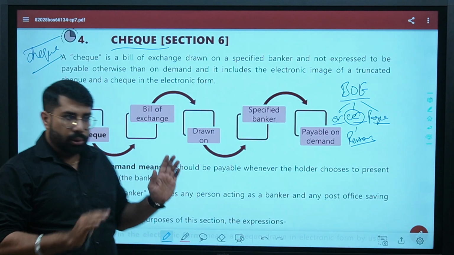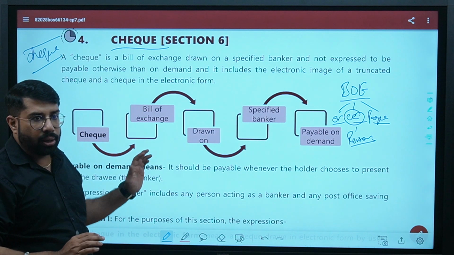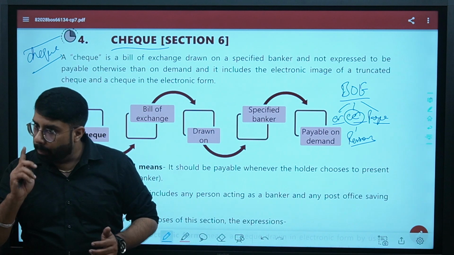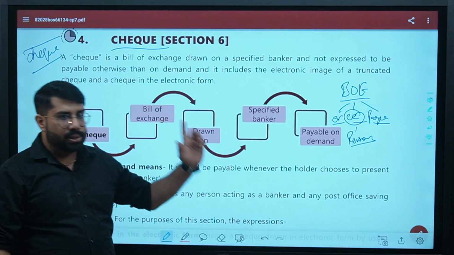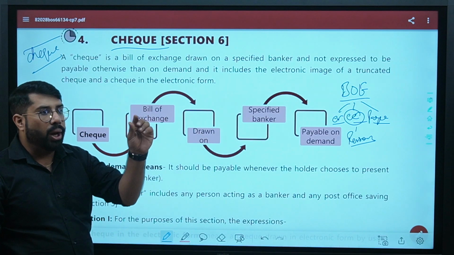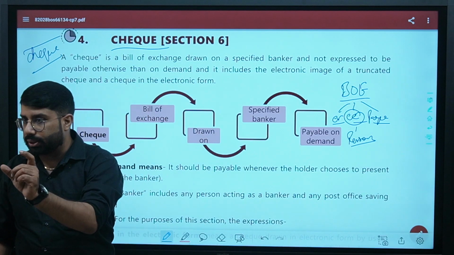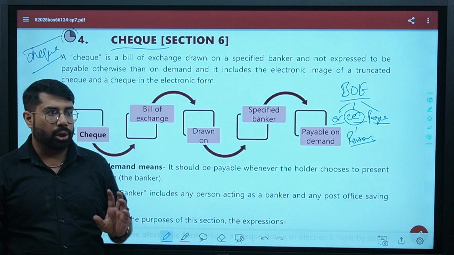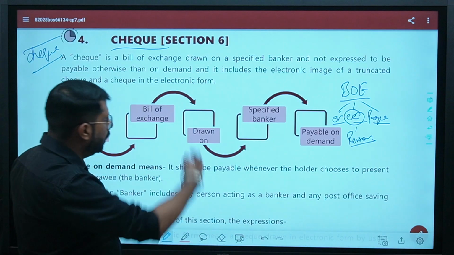It means bill of exchange and check work almost in the same way, but the difference is, in case of check, drawee is always fixed, who is a banker. Are we clear? Yes or no? Let us now understand.